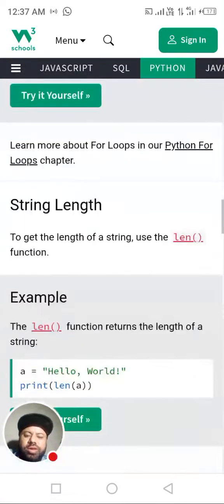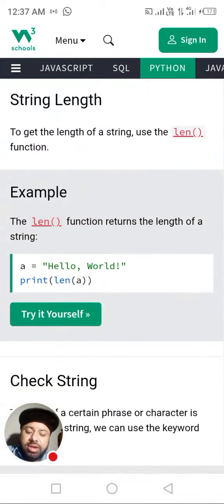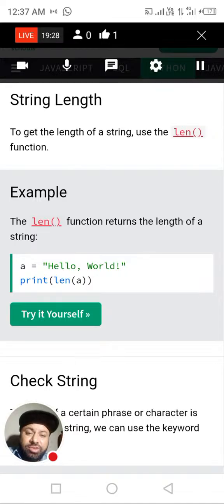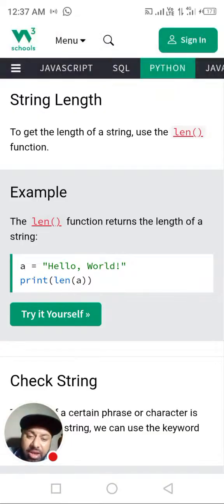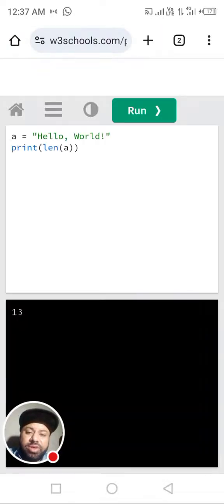So, string length. If we want to get how many characters are in a string, you use the len function. The len function returns the length of a string. Hello world will return 13, because there are 13 characters, starting from index 0 to 12.